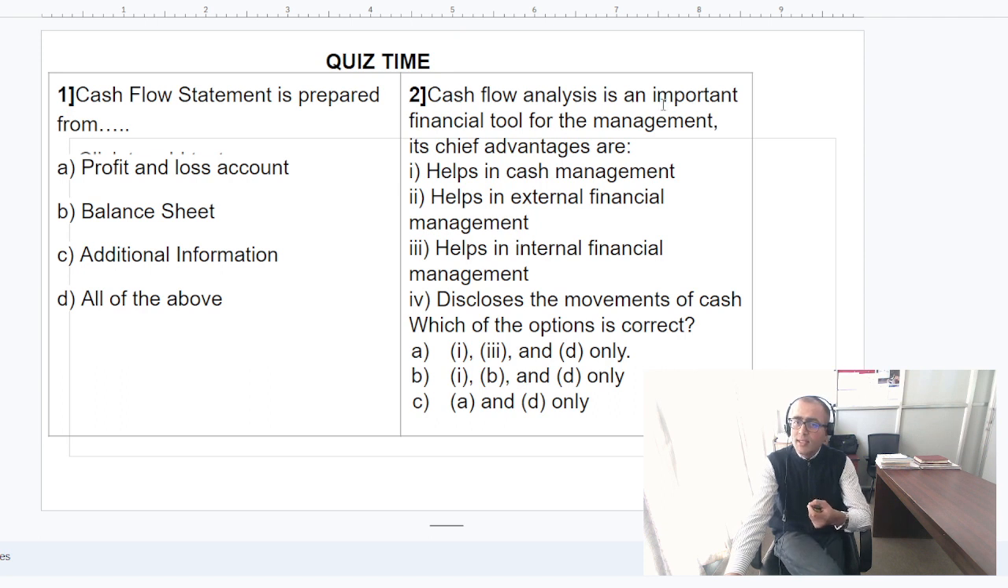Now cash flow analysis is an important financial tool for the management. Its chief or the main advantages are भनेको के त, helps in cash management. Yes, true. Then next one is helps in external financial management. No, this is wrong. Helps in internal financial management. Yes, true. Now disclose the movement of the cash. Now which option is the correct? As I discussed earlier, one is right, 1, 3 and the 4. Look at the option 1, 3 and the 4. A number is the right option friend. Okay, it is the IV number.